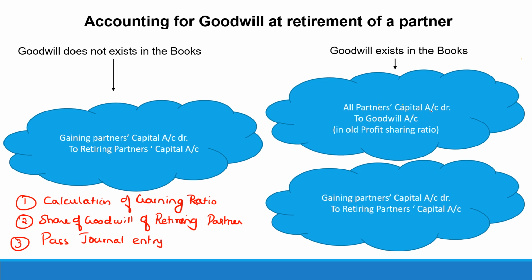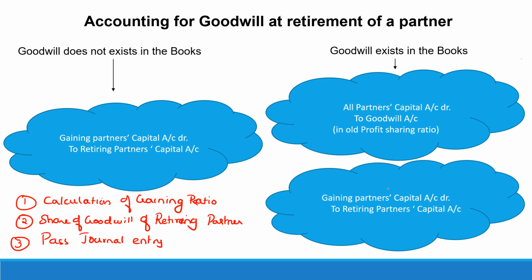All the partners' capital accounts would be debited and goodwill account would be credited to nullify the debit effect of goodwill appearing in the balance sheet. So the journal entry would be: all partners' capital account debit to goodwill account in their old profit sharing ratio.